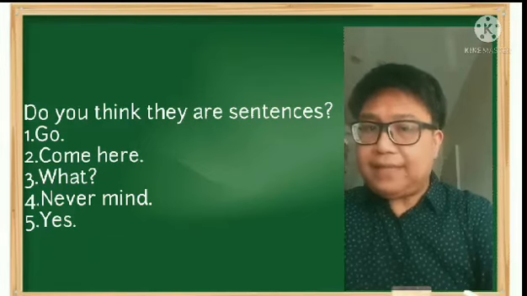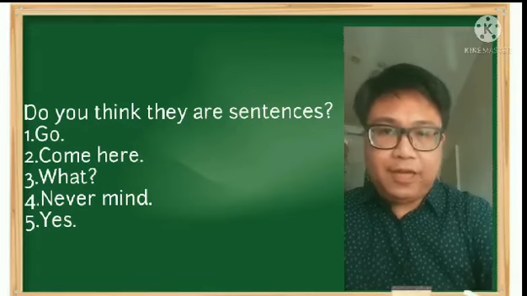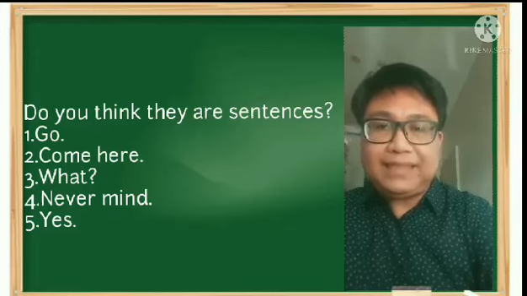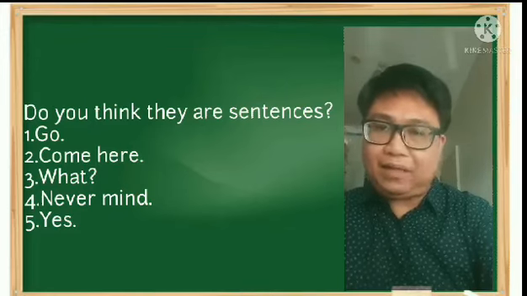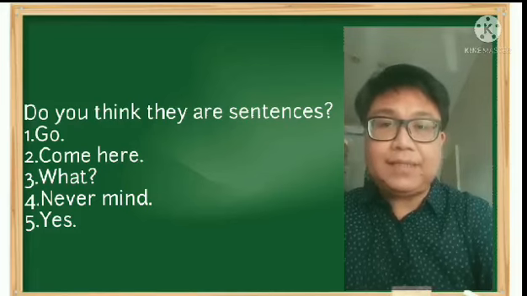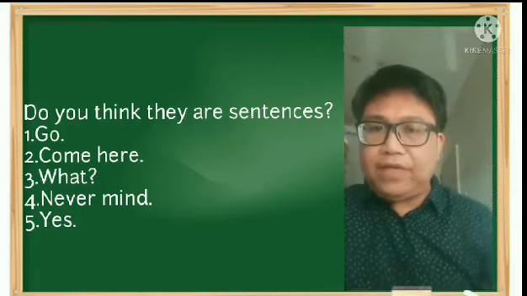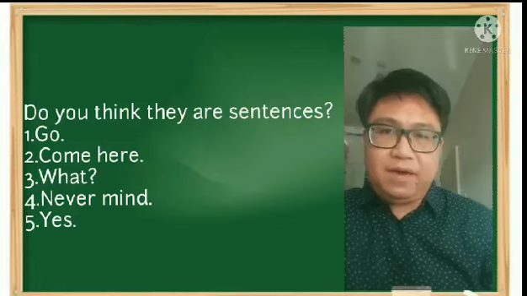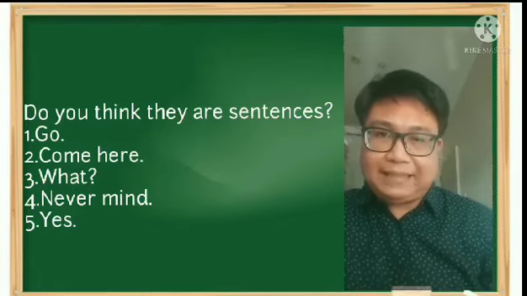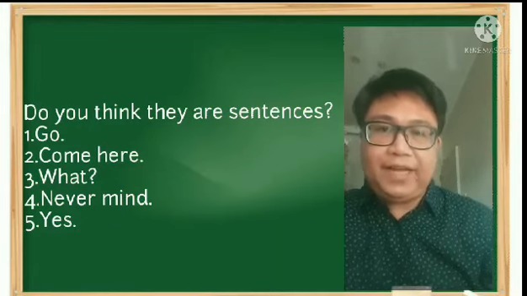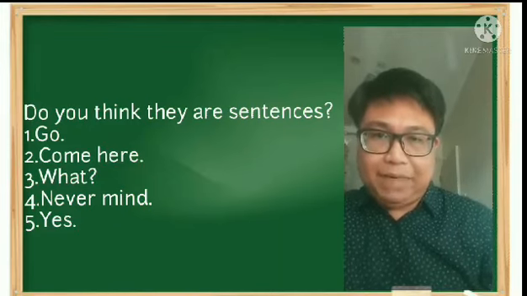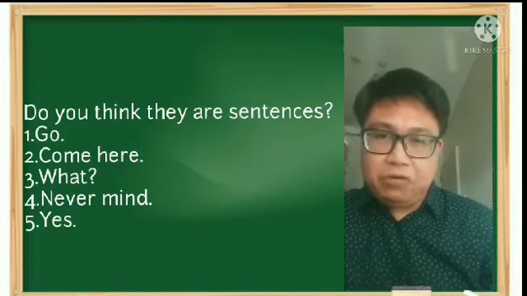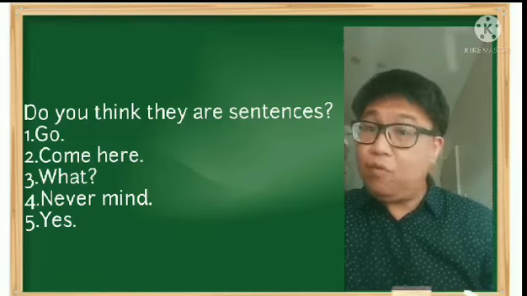Okay, as you can see here, there is no subject in this word go. And that's why we may consider this as a sentence because the subject for this word is you. Now the second phrase is come here. So come here is also a sentence. Although it has no subject, it is considered a sentence because it is understood that the subject for this is you.